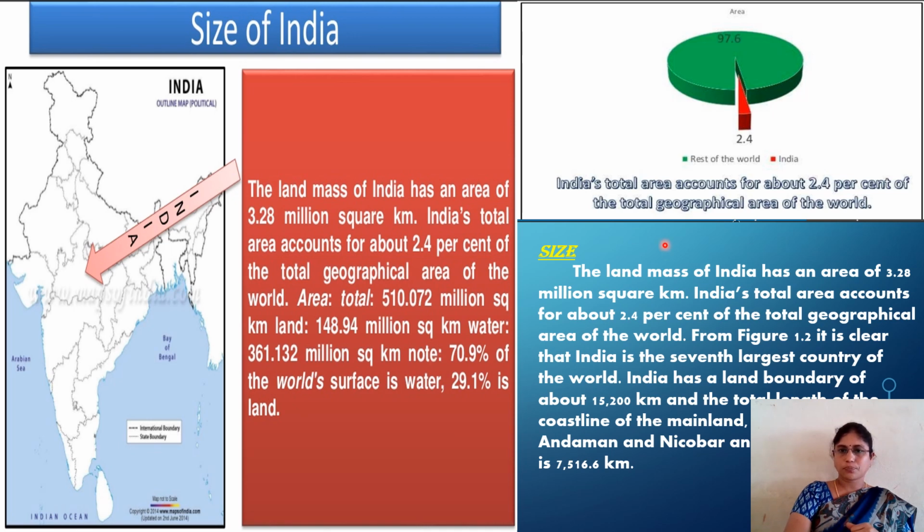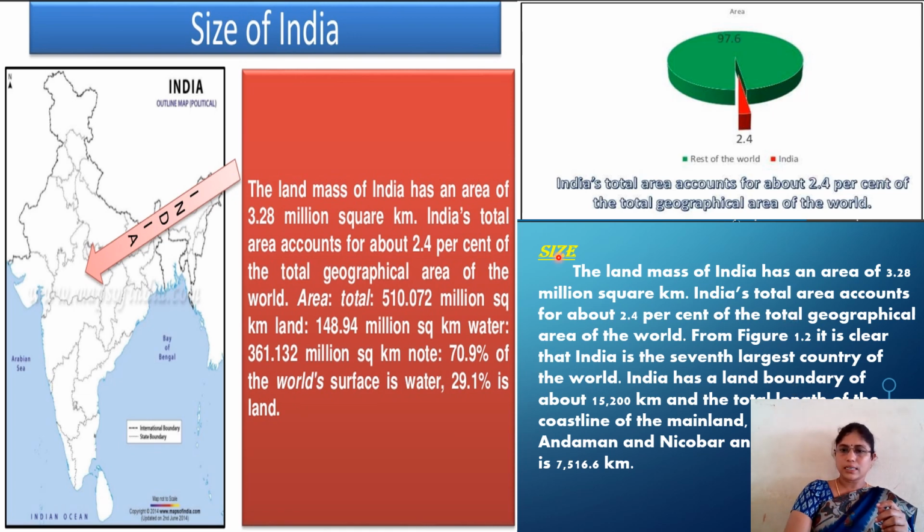So India occupies 2.4% of the total geographic area of the world. The land mass of India has an area of 3.28 million square kilometers. India's total area accounts for about 2.4% of the total geographical area of the world.